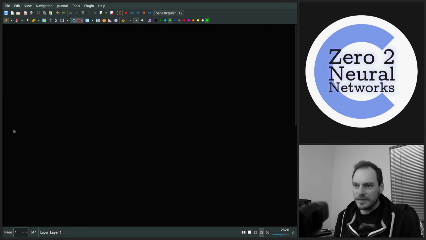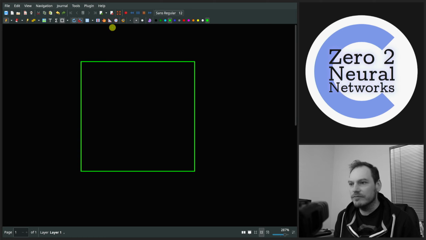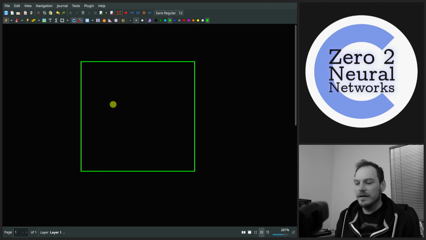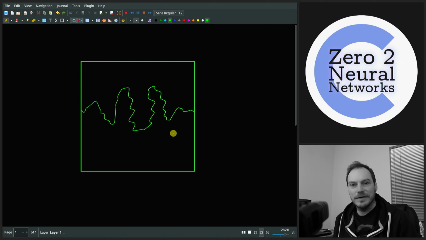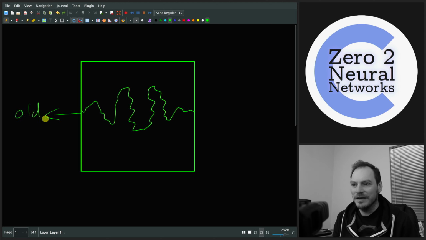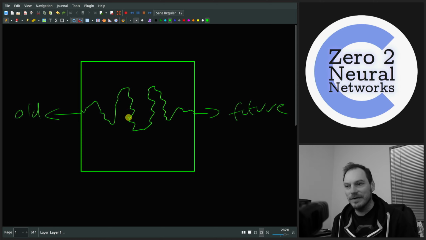So let's say, have we got a green on there? Can we do a square? Let's say we've got a graph, and on the graph we've got some data that we're rendering to the screen. It's not a very good graph, is it? But you get the idea. Now, we don't care about the old data, and we don't know about the future data. We're just rendering data that's coming in, whatever the context. It could be audio data that's coming in an audio stream or something. We're not saving the data, we just want to see the activity.